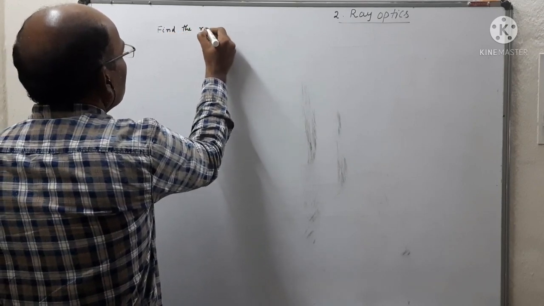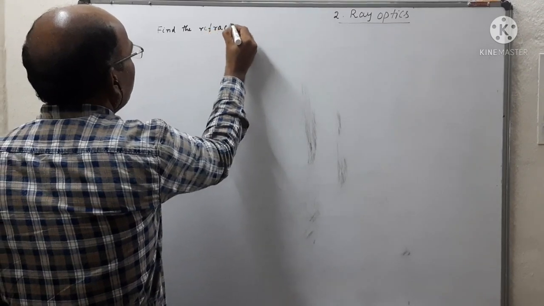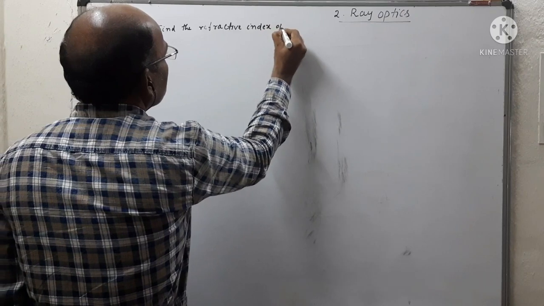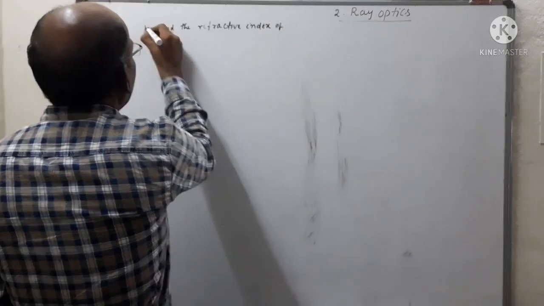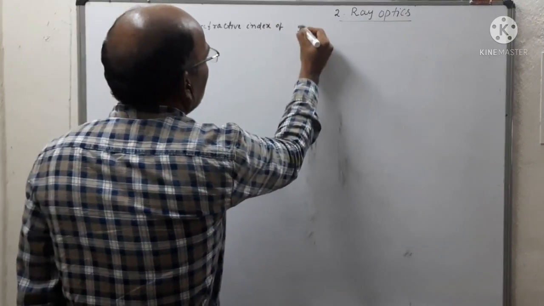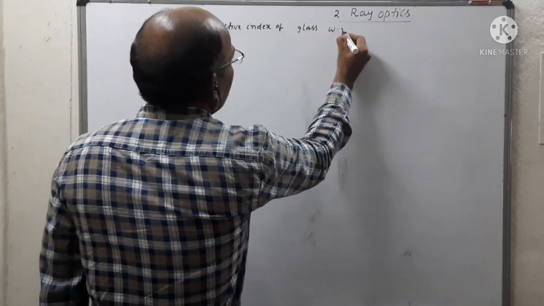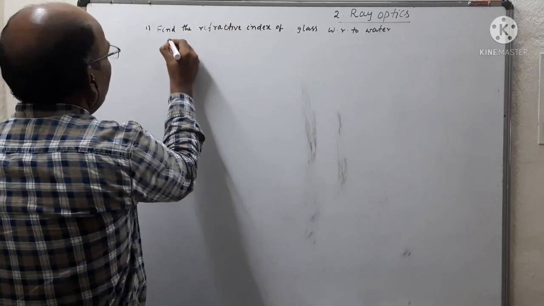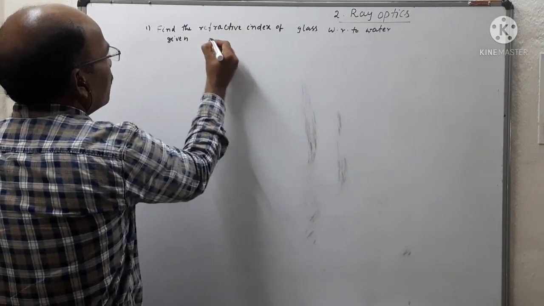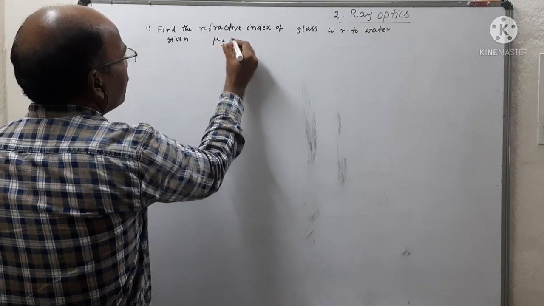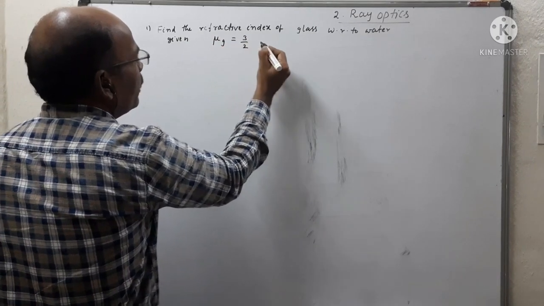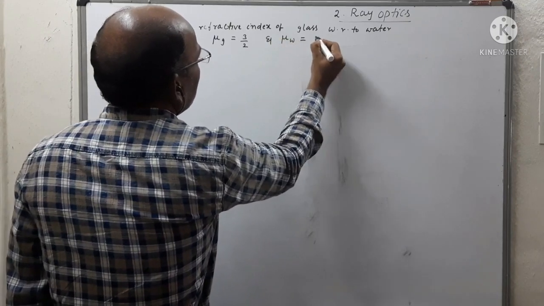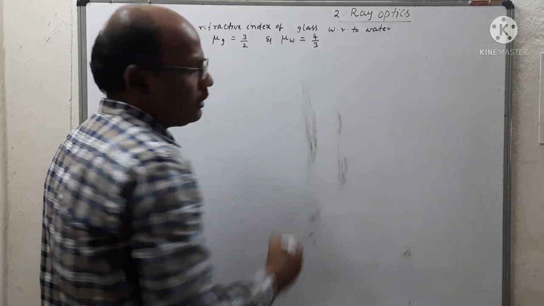Based on that, we can do a simple example. Find the refractive index of glass with respect to water. Given: refractive index of glass is 3 by 2 and refractive index of water is 4 by 3.